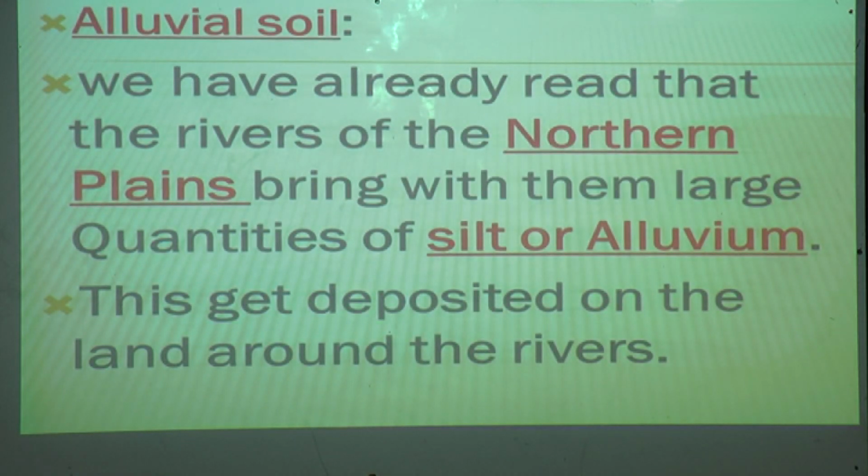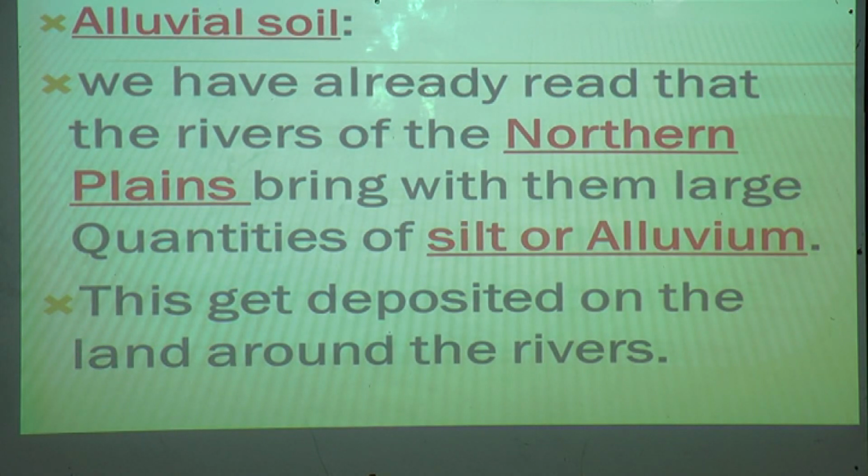Now first, what is it? First is alluvial soil. So what is alluvial soil? We have already read this in term 1. The rivers of the northern plains bring with their water a large quantity of silt or alluvium. This gets deposited on the land around the rivers, and the land becomes very fertile.